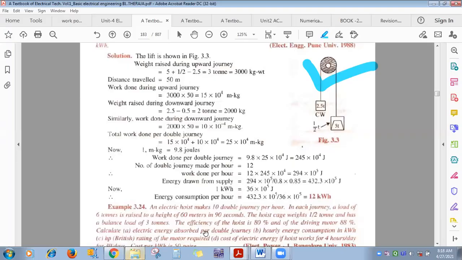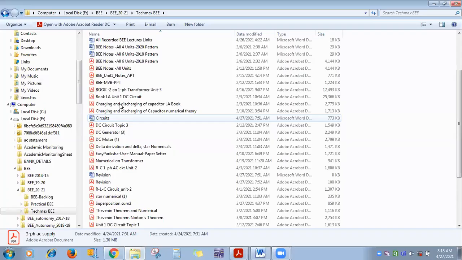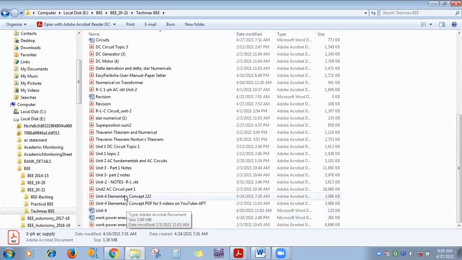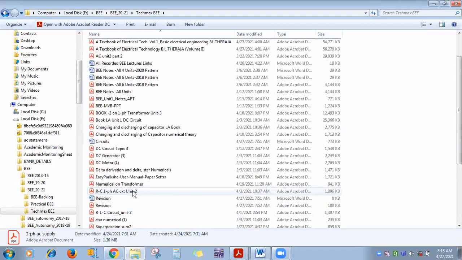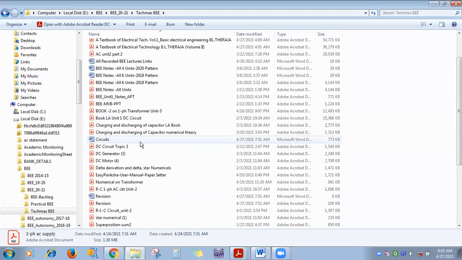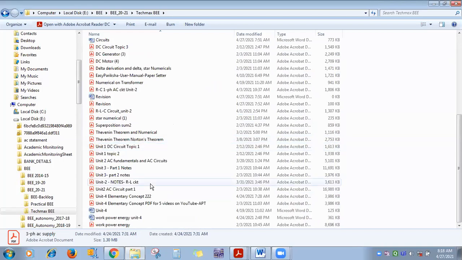It is there, that local author book where you can find it. See this one, AC unit 2, AC part 2, like this is the title. One minute, let me open it. I have to search for that. Unit 2, part 2, like this is the title.